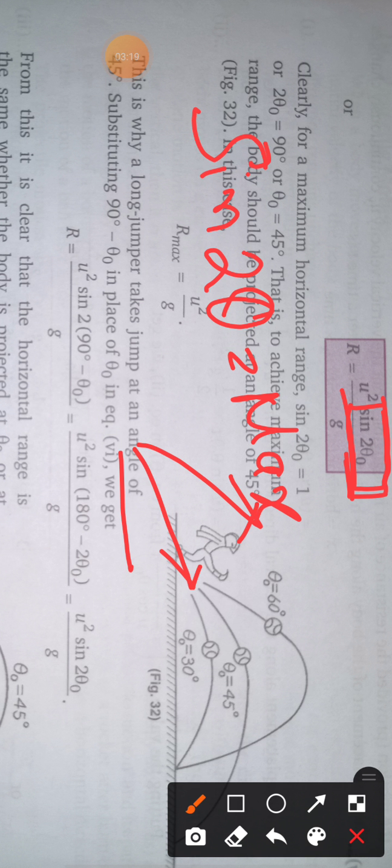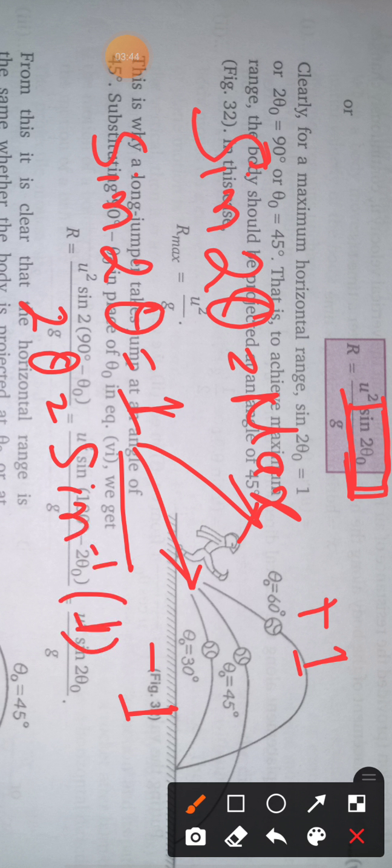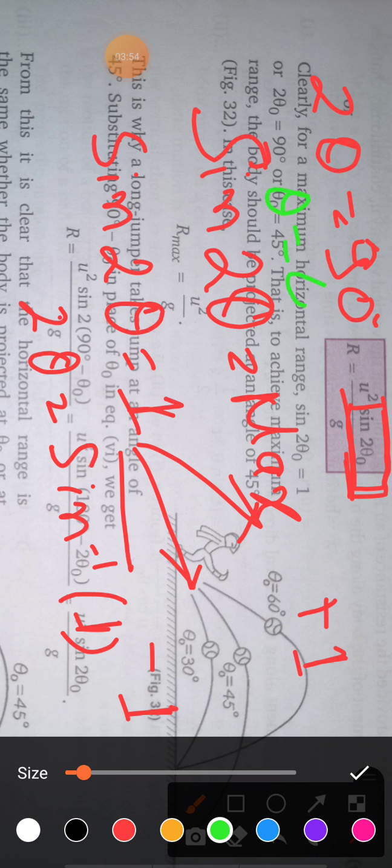So when will sin 2θ be maximum? What is the maximum value of sin θ? The maximum value of sin θ is +1 and the minimum value is -1. So when this term becomes 1, the ball will reach the maximum distance. So from here you can write 2θ = sin⁻¹(1). And what is the value of sin⁻¹(1)? Sin inverse 1 is 90 degrees. So 2θ = 90 degrees, so θ = 45 degrees. Finally, θ is 45 degrees.